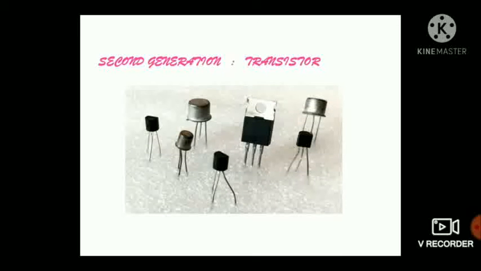The second generation of computers, transistors, 1956 to 1963. The second generation of computers witnessed the vacuum tubes being replaced by transistors. The transistor was far superior to the vacuum tube, allowing computers to become smaller, faster, cheaper, energy efficient, and more reliable than their first generation counterparts. The transistor also generated considerable heat that sometimes caused the computer to malfunction.